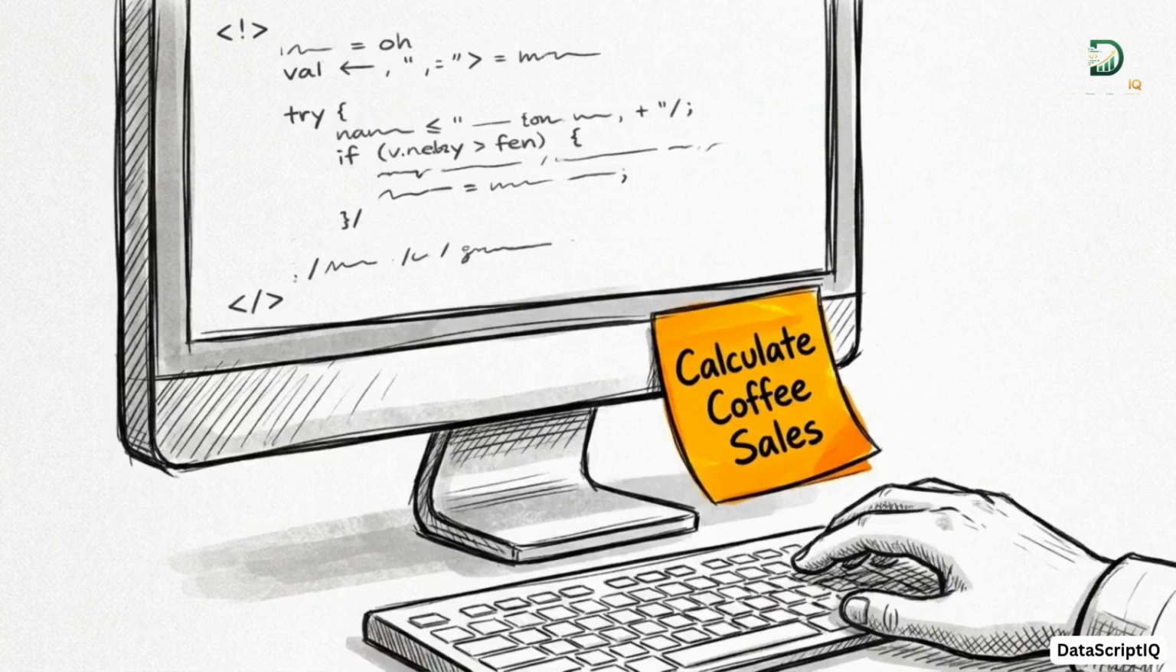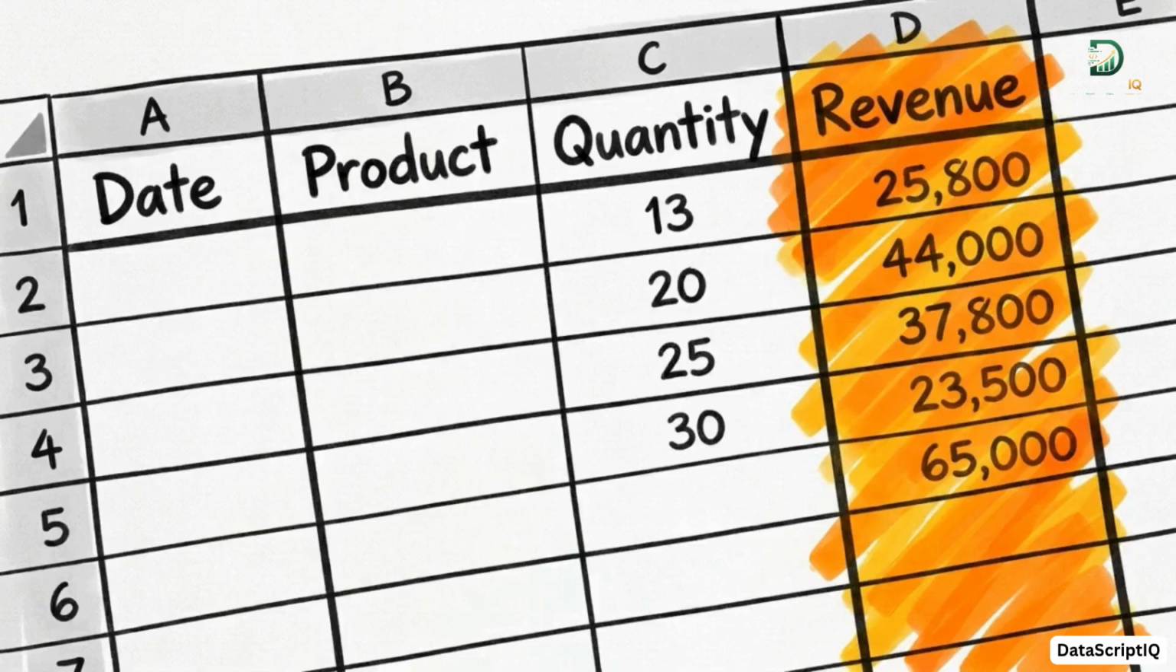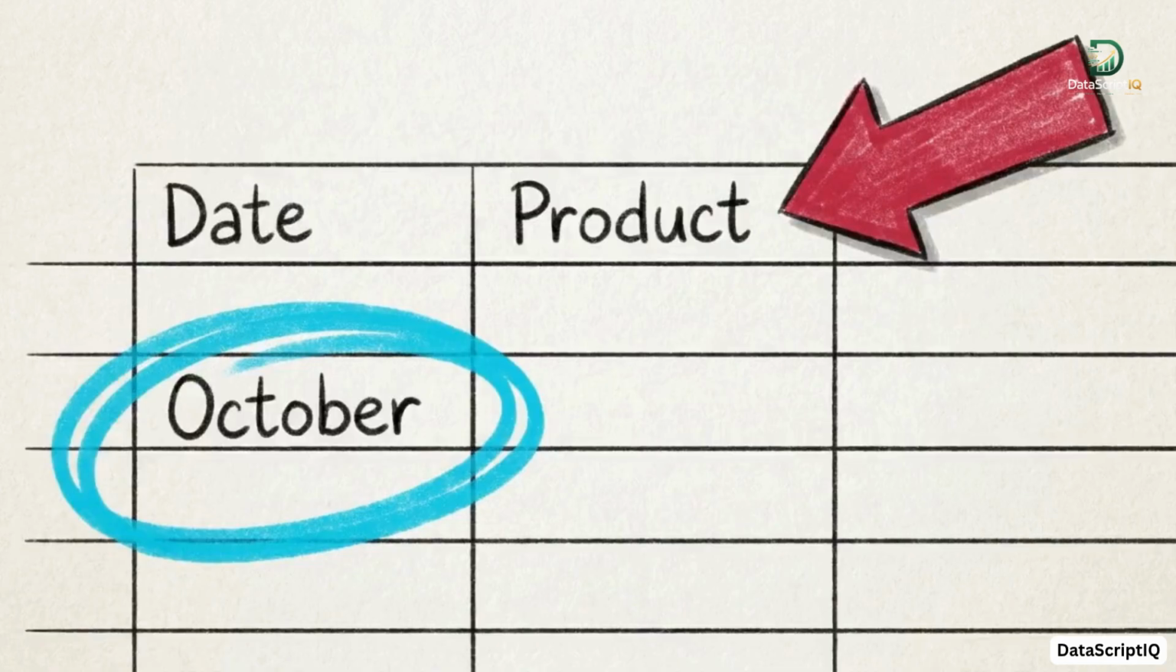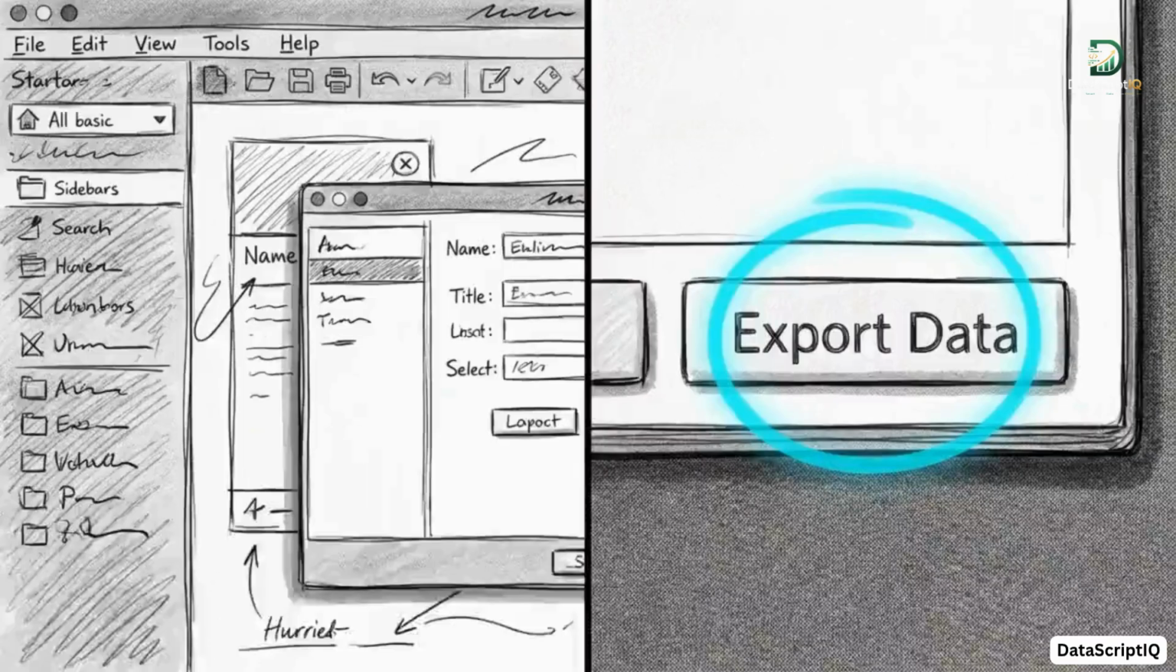Abstract concepts only stick in your memory when you apply them to something recognizable. Look at this sample sales spreadsheet. Instead of just memorizing Excel formulas, use the data to answer tangible business questions. Ask yourself, which are the top-selling products? Which month had the highest revenue? Once you have a problem to solve, you reach step 4.